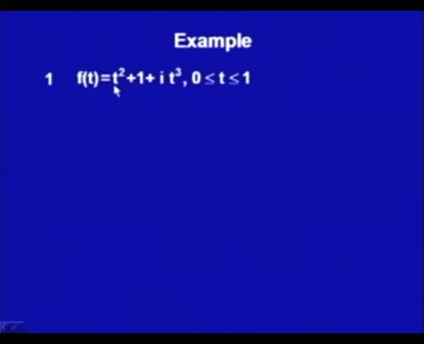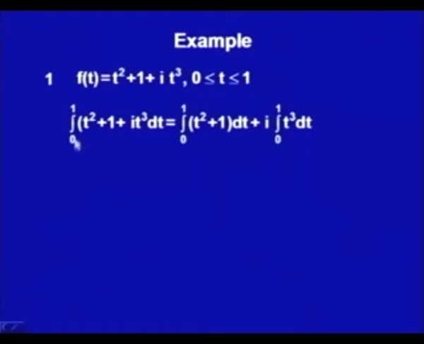We have two functions, u of t is t squared plus 1 and v of t is t cubed, defined on 0 to 1. So the integral from 0 to 1 of f of t dt, with f of t being t squared plus 1 plus i t cubed, we can write as two integrals: the integral from 0 to 1 of t squared plus 1 dt, and i times the integral from 0 to 1 of t cubed dt.